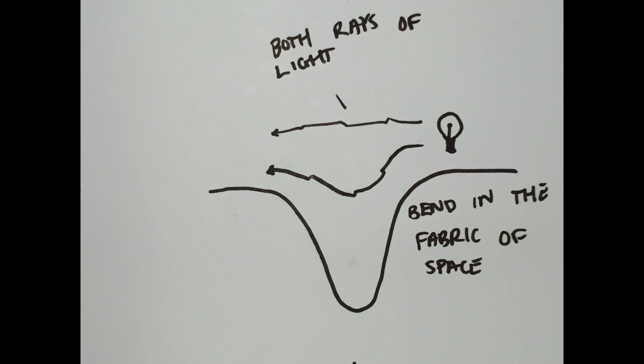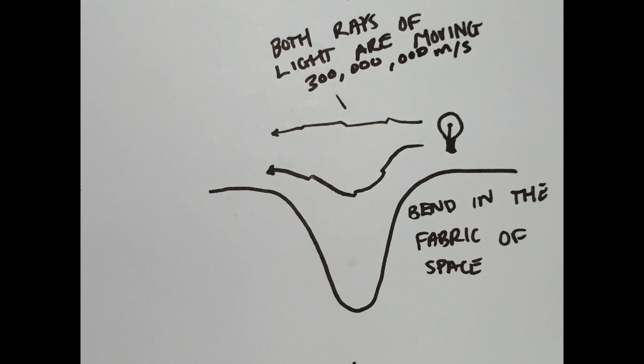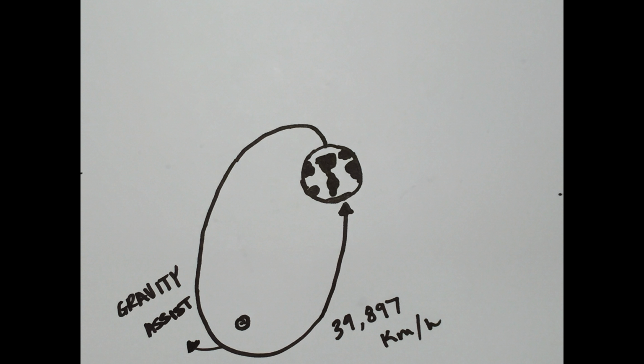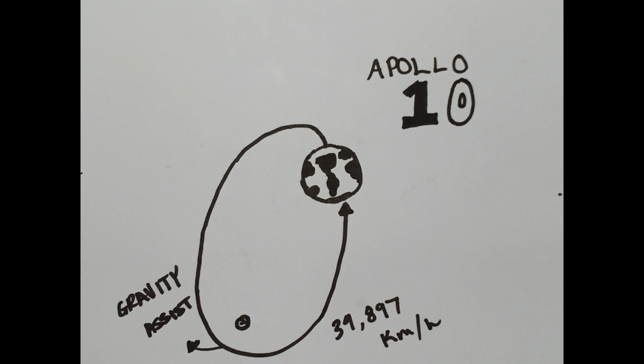This is an incredible feat for physics, as this could be used as a way of time travel. The issues with this idea are as follows. The nearest supermassive black hole is around 27,000 light years away, or about 256 quintillion, 126 quadrillion, 455 trillion kilometers, which if you were moving at the fastest speed achieved by humans, which is about 39,897 kilometers an hour, reached when Apollo 10 gravity assisted around the moon, would take you approximately 732,841,561 years to get to.